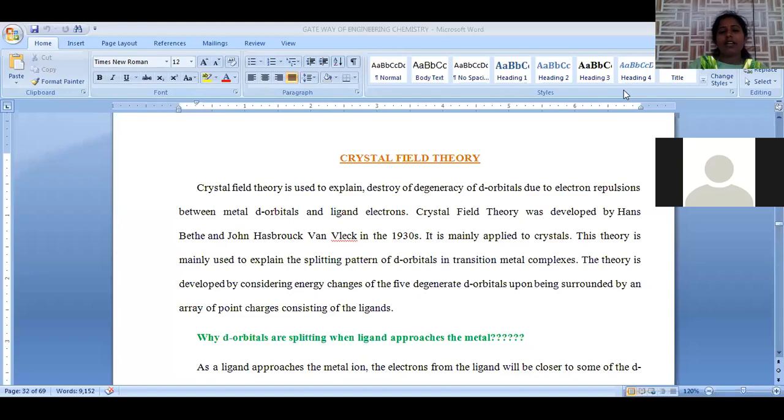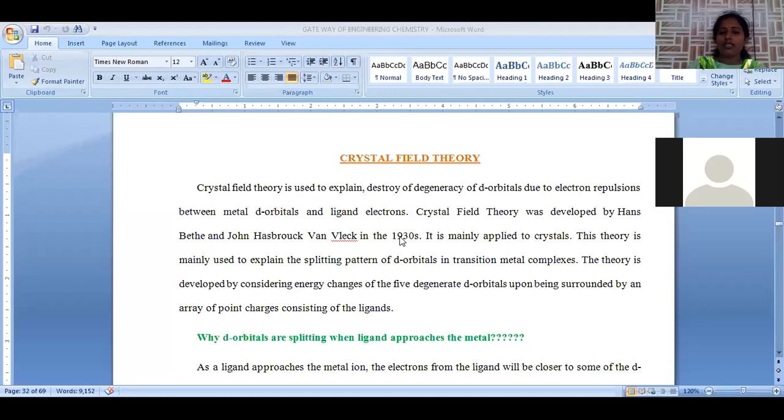Crystal field theory is mainly applied to solid compounds only. In solid compounds, when any metal is surrounded by ligands, crystal field theory mainly deals with the coordinate covalent complexes. In this, the metal is surrounded by ligands with coordinate covalent bonds.